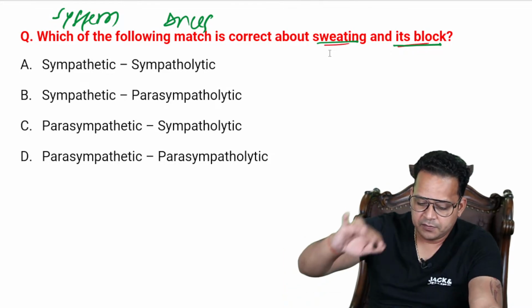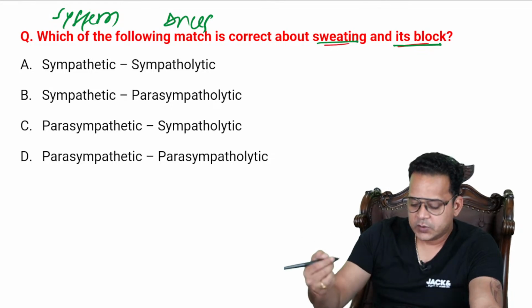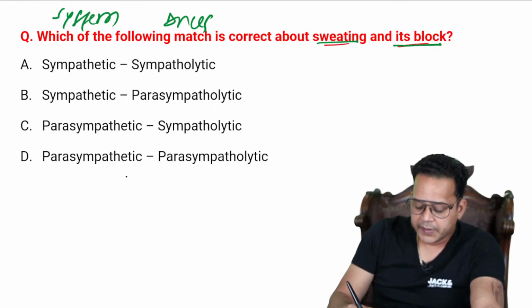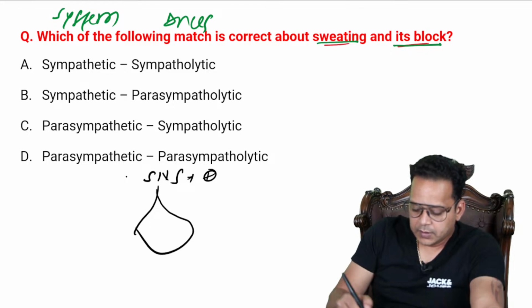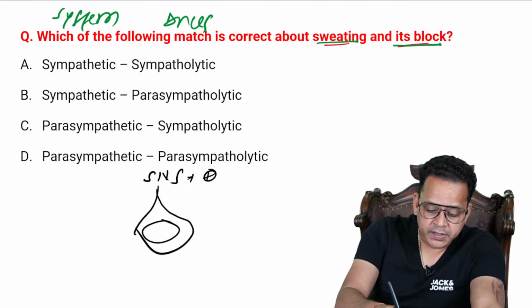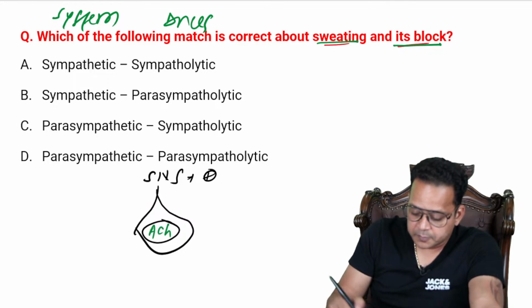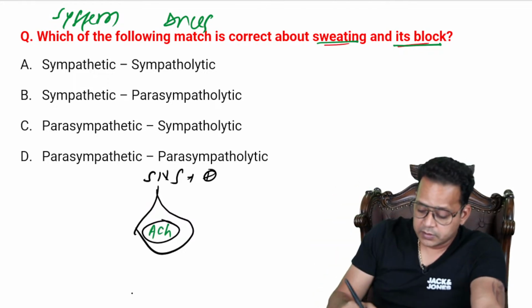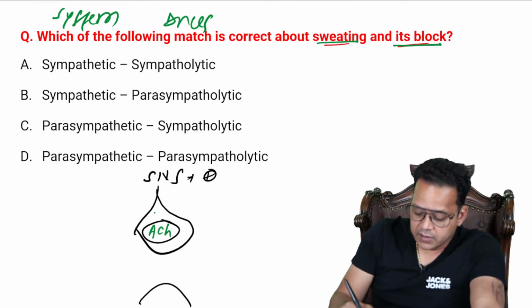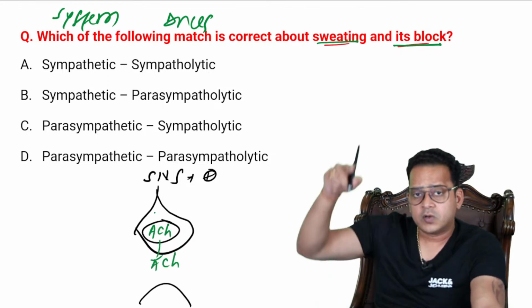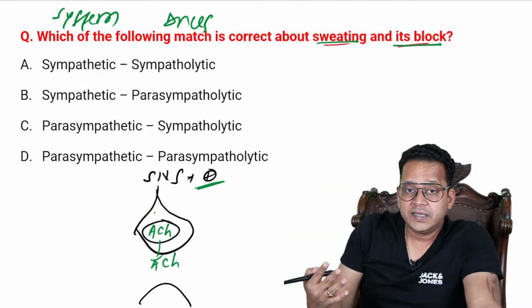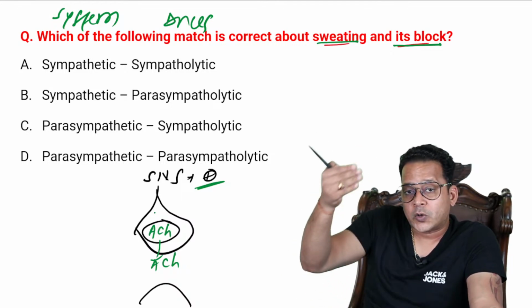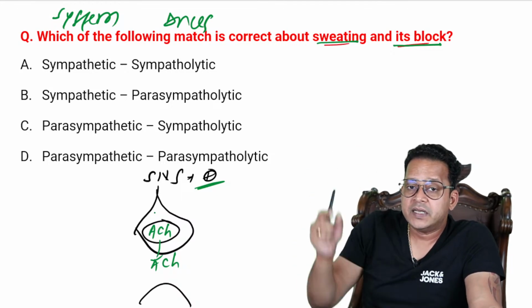All right. So if you don't know the answer, just look at this. Suppose sweating, sympathetic nervous system activation. So this is your sympathetic fiber. The fiber is sympathetic, but the neurotransmitter is acetylcholine. Whenever acetylcholine is released, it will cause sweating because of overactivity of the sympathetic nervous system. So what will cause sweating is not your craniosacral segments, it is your thoracolumbar segment.